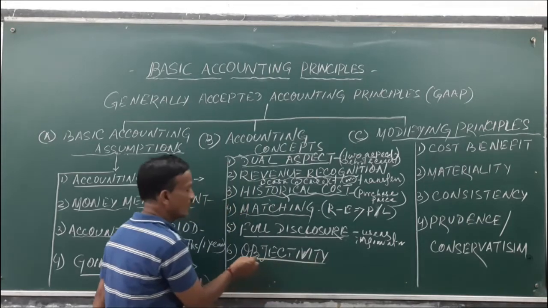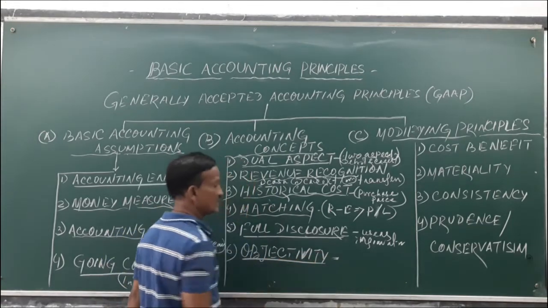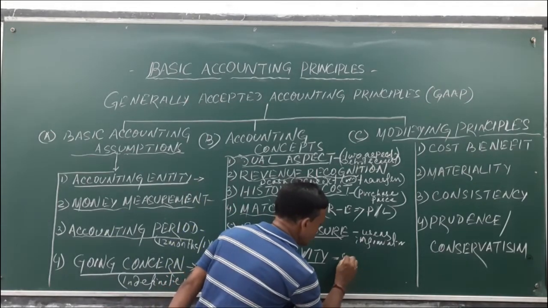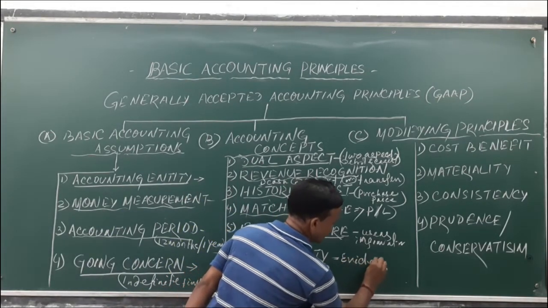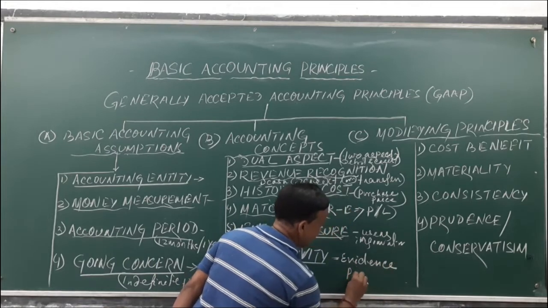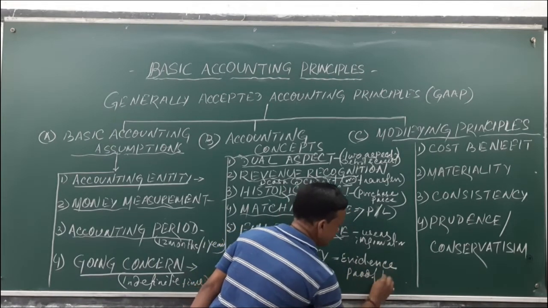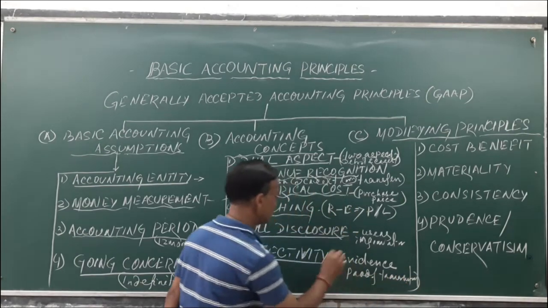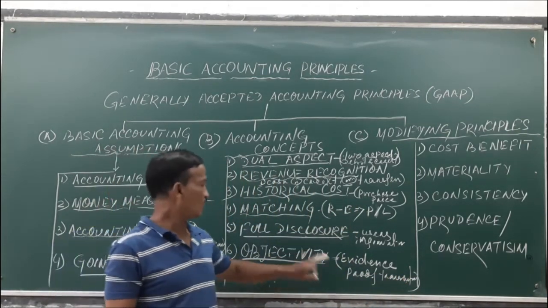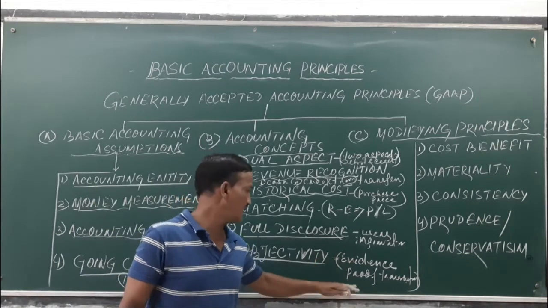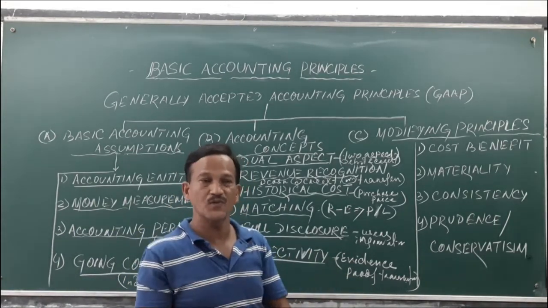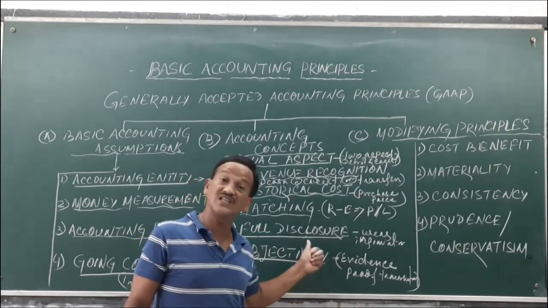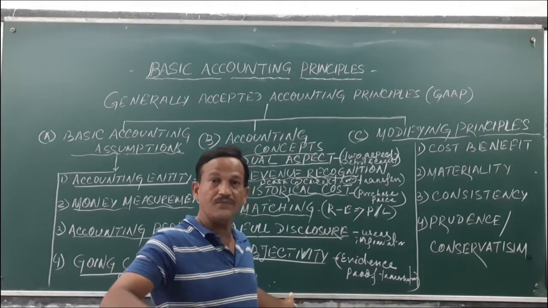And the last concept is the objectivity concept. Objectivity concept means evidence, proof. Evidence proof of transactions. So that is called objectivity. That means all the transactions should be provided with evidence, proof. All the transactions which are to be recorded should be objective in nature.